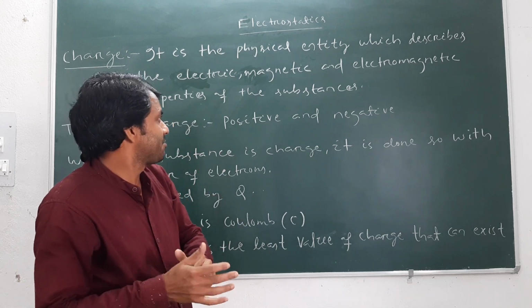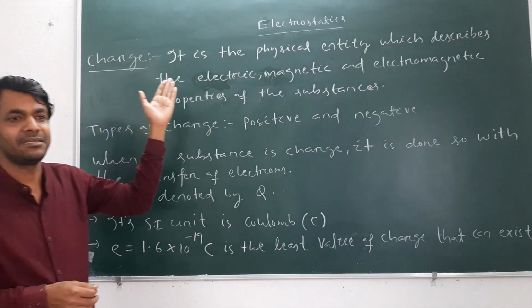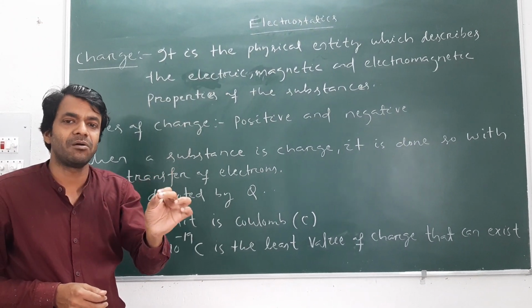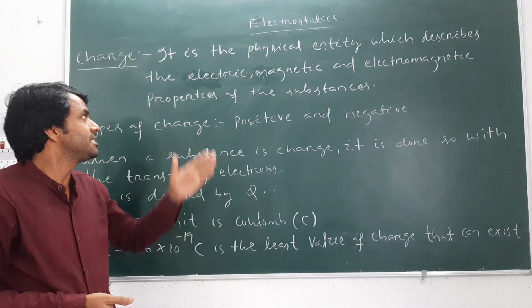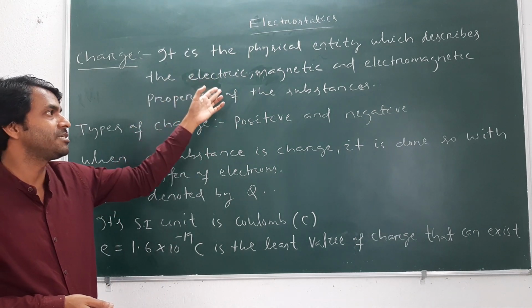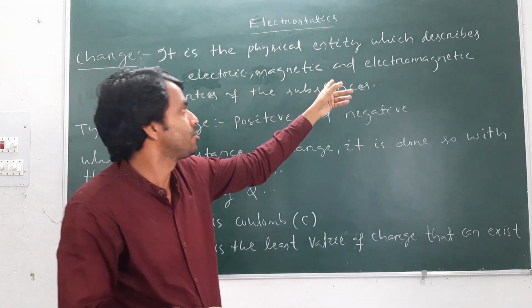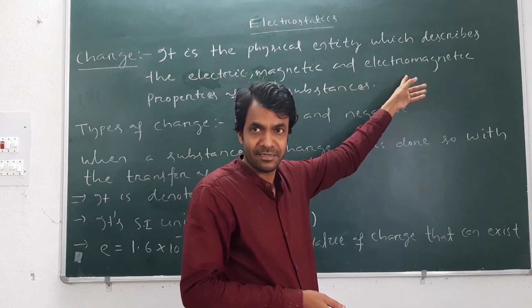Before going into the chapter, we will first discuss the charge. What is a charge? What is the definition of charge? Charge is the physical entity which describes the electric, magnetic, and both electric and magnetic properties. It is known as electromagnetic.